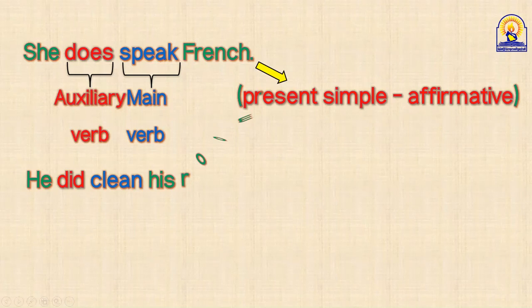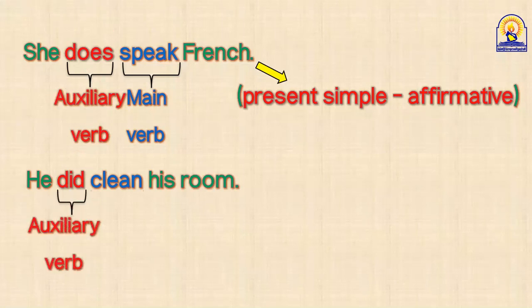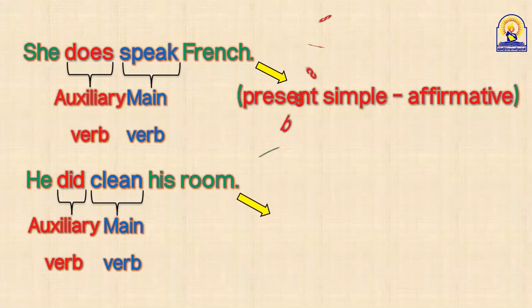Another one, who's going to read, guys? This one. Yes, Abdulaziz. He did clean his room. He did clean his room. Did here is an auxiliary verb. Clean is the main verb. What tense is this, Abdulaziz? Past simple. Affirmative or negative? Affirmative.